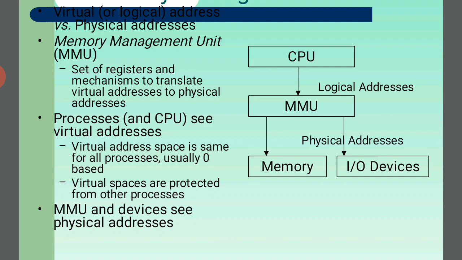In this chart we see the central processing unit and the main memory unit, which is divided into two types: the memory and the input output devices. The MMU takes the logical address and changes it to the physical address, automatically, by the CPU process, for the memory and the input output devices.